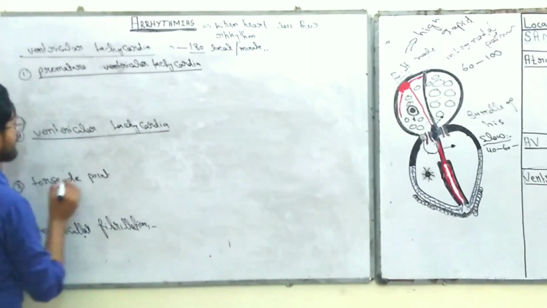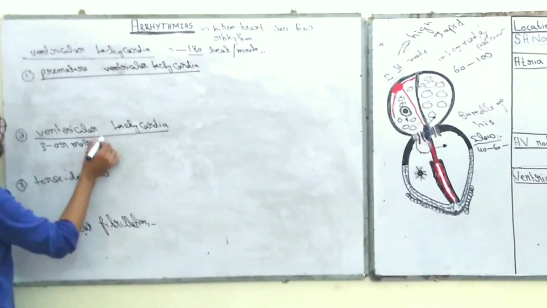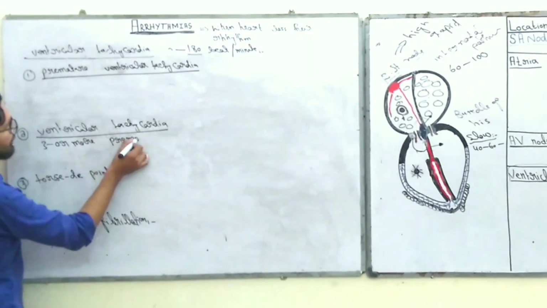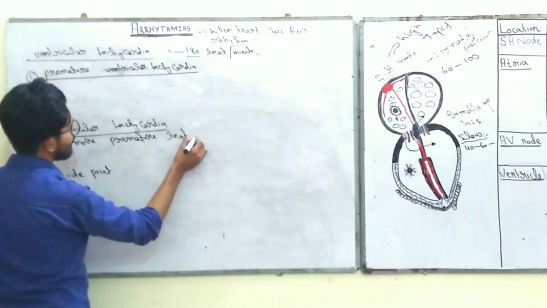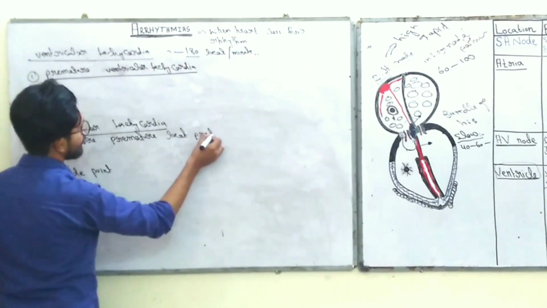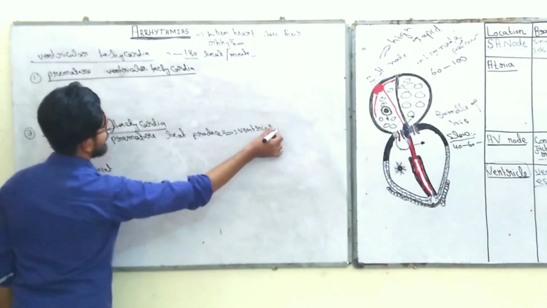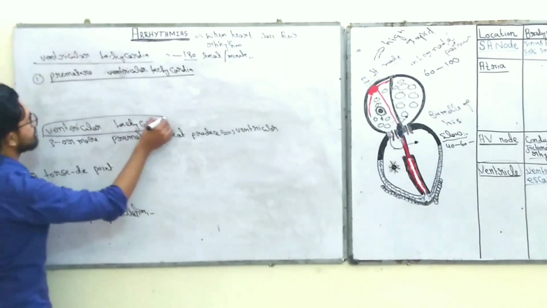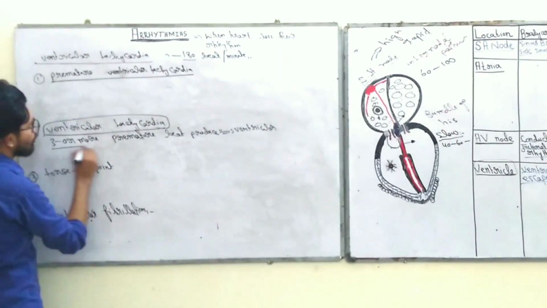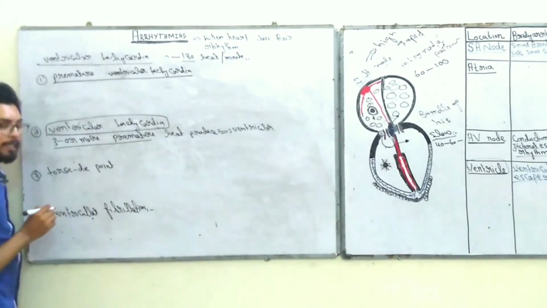And ventricular tachycardia means when 3 or more premature beats are produced, it leads to ventricular tachycardia. So when 3 or more premature beats are produced by the ventricles, the condition is known as ventricular tachycardia.